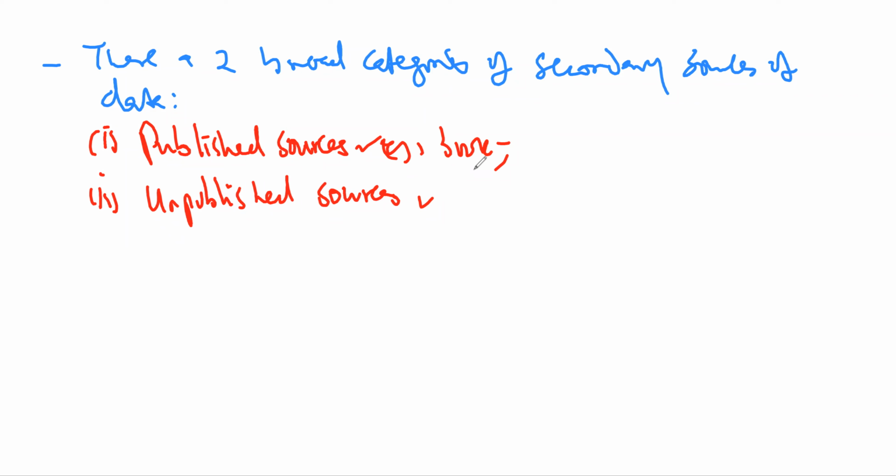Those are published sources. But you'll notice that there is a lot of information which is kept by companies or individuals which has not been published. Maybe like an unpublished research work, or maybe the information collected by most of the departments of inquiry. They keep so much information, possibly about the customers who visit there, but that information is not put in the company website or in the computer systems, but it's somewhere in some files. So someone may want to use that information to do some investigation or to conduct some research. Those are examples of what we are calling unpublished sources of secondary data.